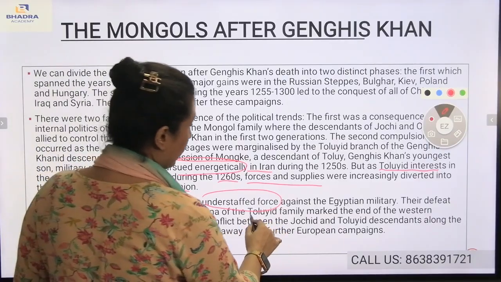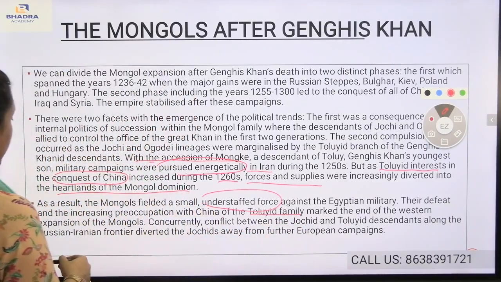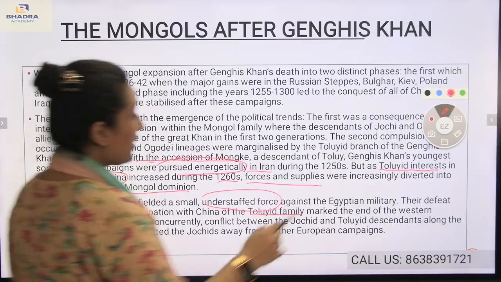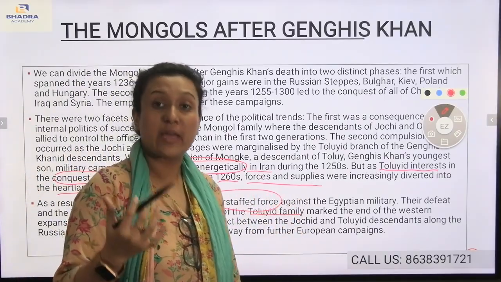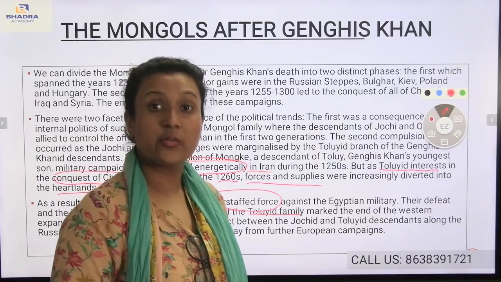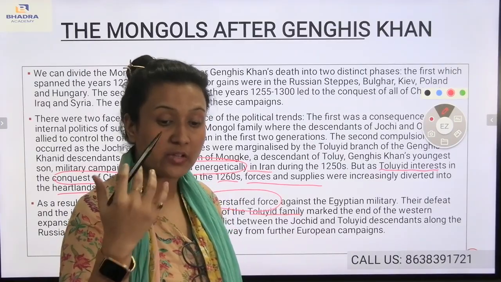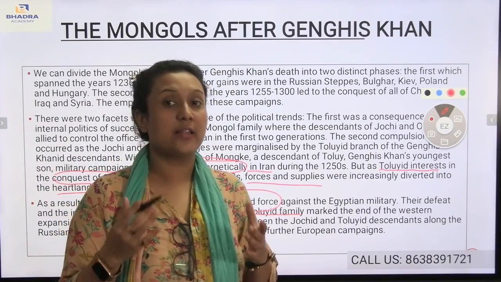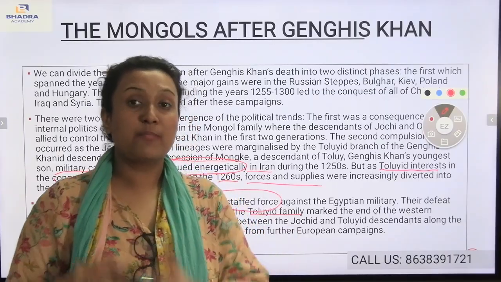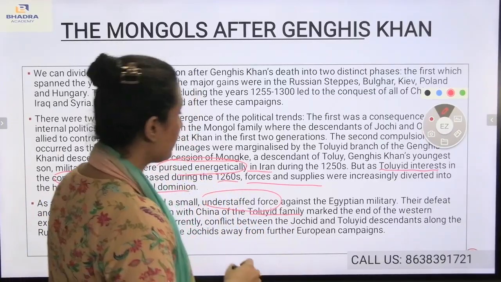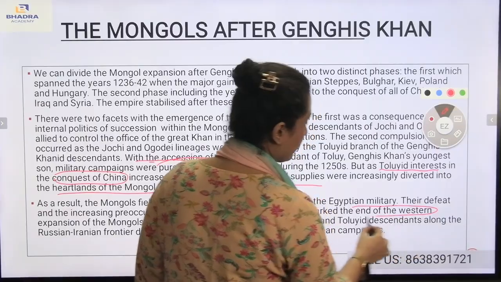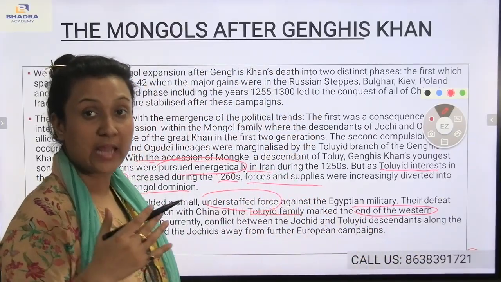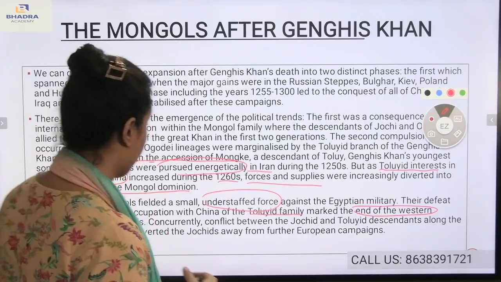The Ptolemaic family marked the end of the western expansion of the Mongols, which means when they were coming to expand into the western countries, it actually came to an end. They were unable to expand further, which means they would not be able to go to the western countries. As a result, that was an end to the Ptolemaic dynasty, you can say.